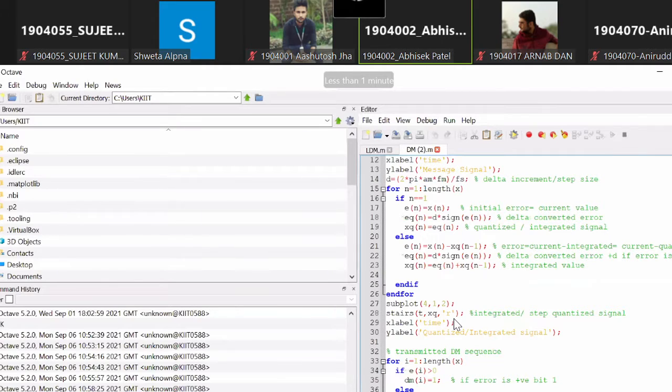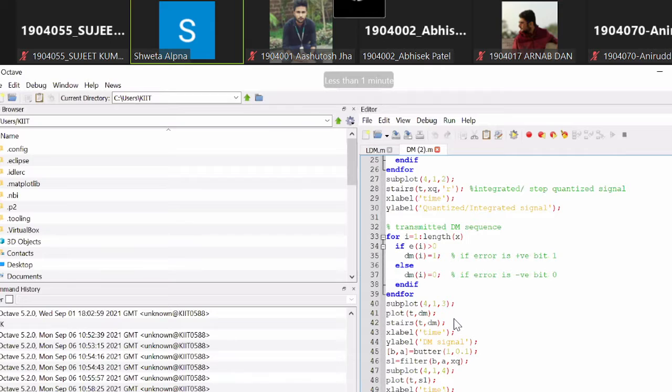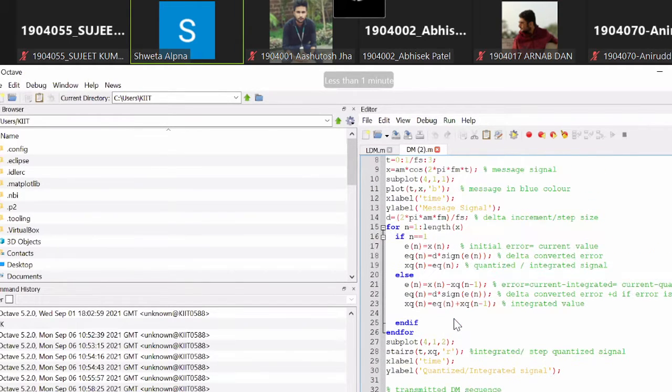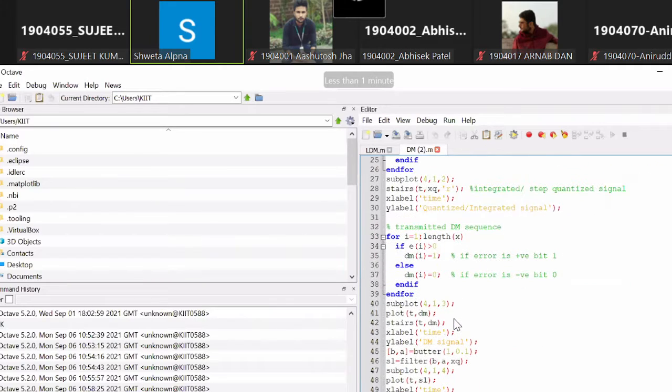How many lines are there? From line number 1 to line number 51. So all of you should write the program in your laptop, generate the output and attach it in the record that you are submitting for delta modulation.